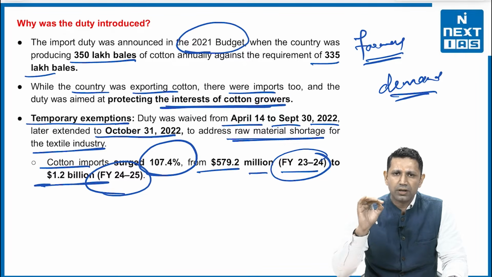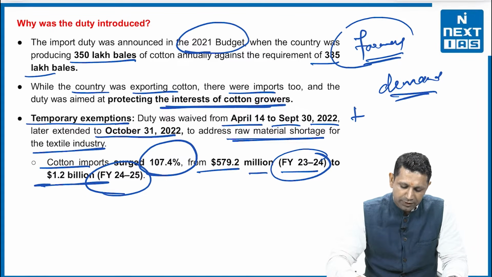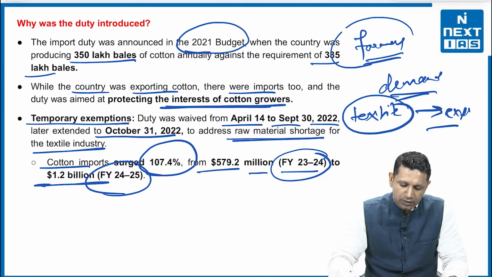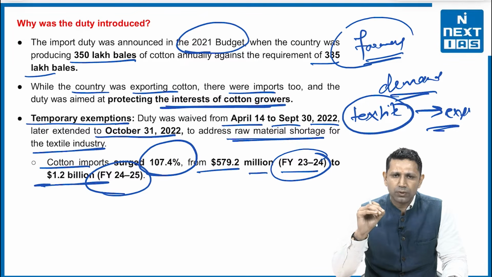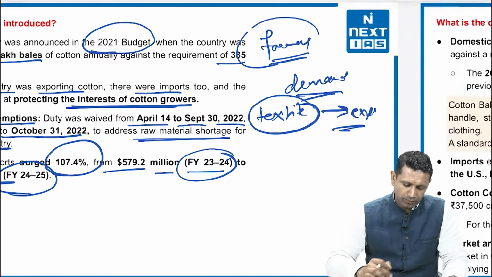That's why this duty is being waived off, because we need more cotton to produce the textiles. When we are producing textiles, we will be able to export them as well. So to achieve price competitiveness of our exports, we need to narrow down the cost of the raw materials.